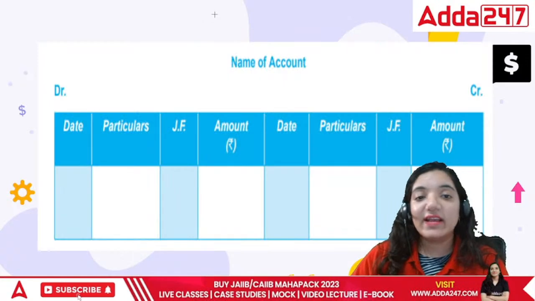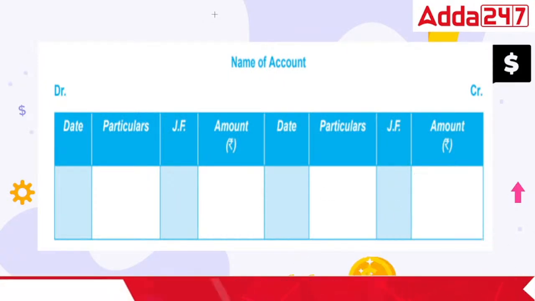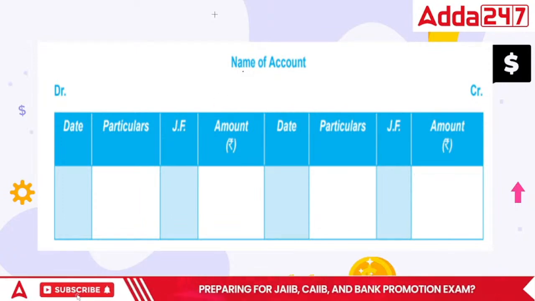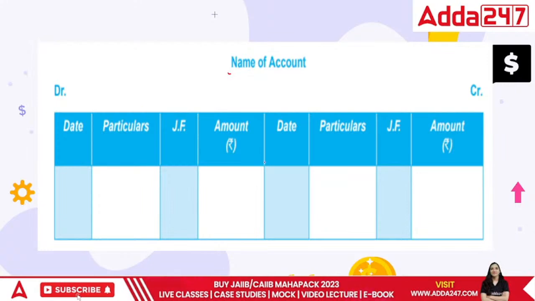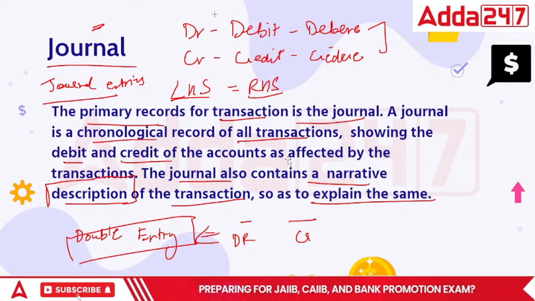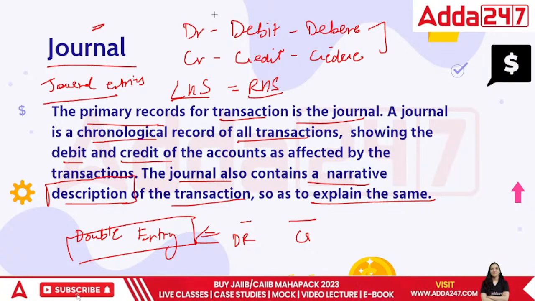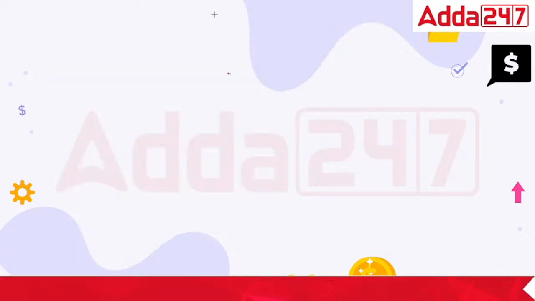Now comes the question: how do we specify this? It looks like this. I hope it is visible now. First of all, actually this is for the ledger. Let me just specify the journal first. This is for the ledger. We'll go on to the area of ledger, but not right now. The first level is always journal. So now taking you to the area of journal first.